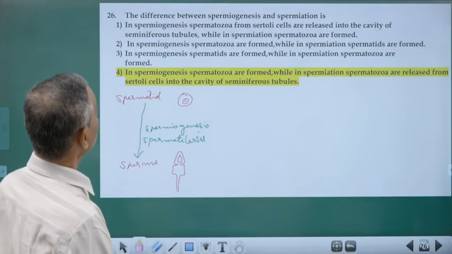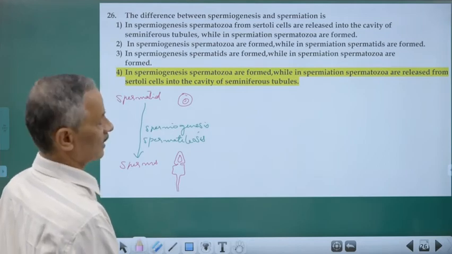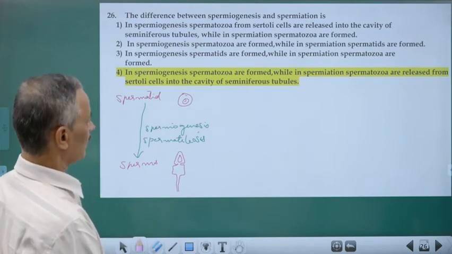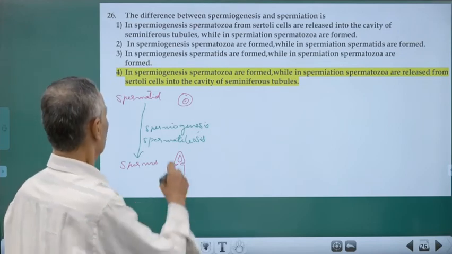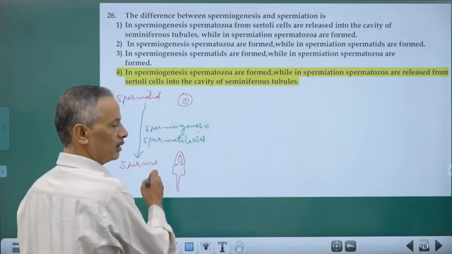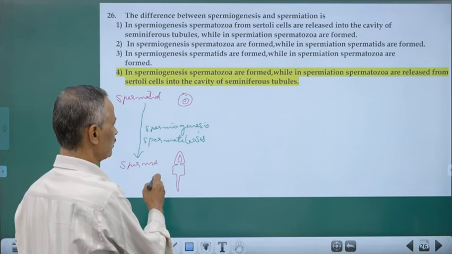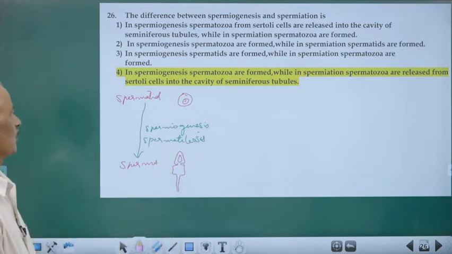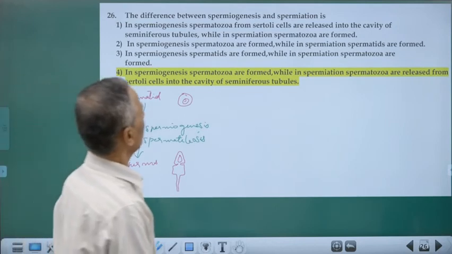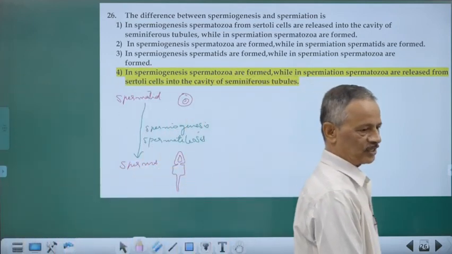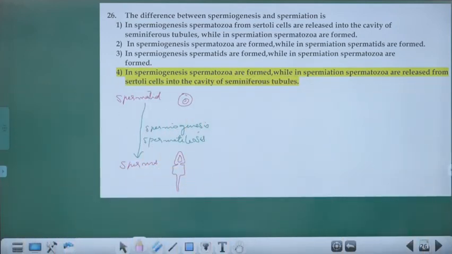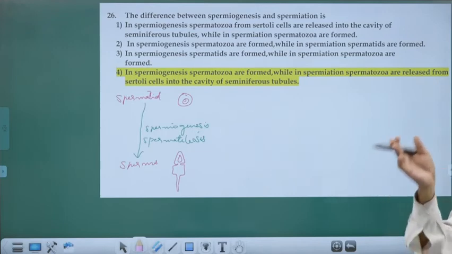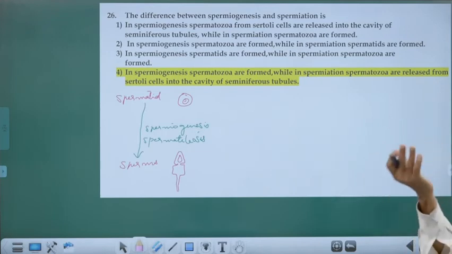Difference between spermiogenesis and spermiation. What is spermiogenesis? In the first question we have discussed the spermatids are undergoing a transformational metamorphic change, that is called spermiogenesis or spermateliosis. So that spermatids are converted into highly specialized sperms. Okay. Whereas spermiation is the separation. Fully developed sperms are all separating from the Sertoli cells because they have completed the development.